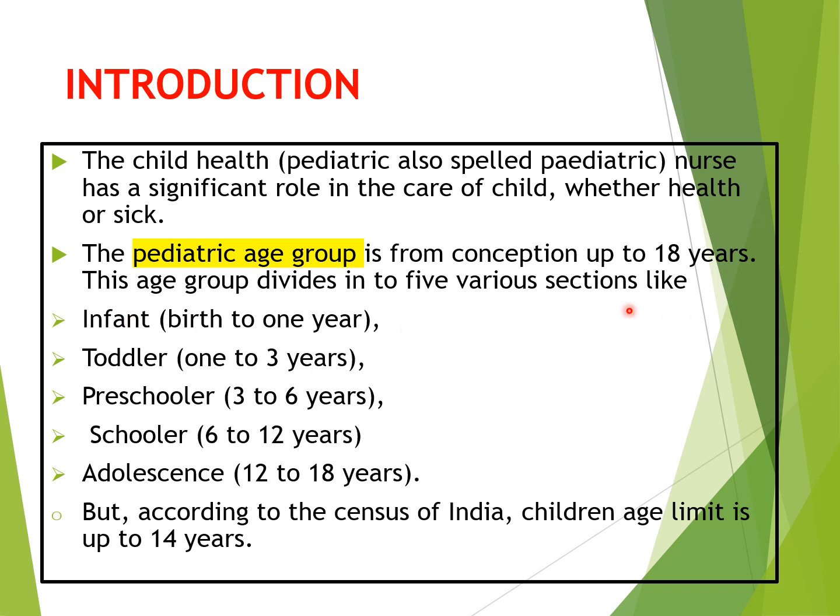When we divide the 18 years age group into 5 sections, it comes like this: infant, birth to 1 year; toddler, 1 year to 3 years; preschooler, 3 to 6 years; schooler, 6 to 12 years; adolescents, 12 to 18 years. These adolescents are again divided into 3 groups that we will discuss in another video.